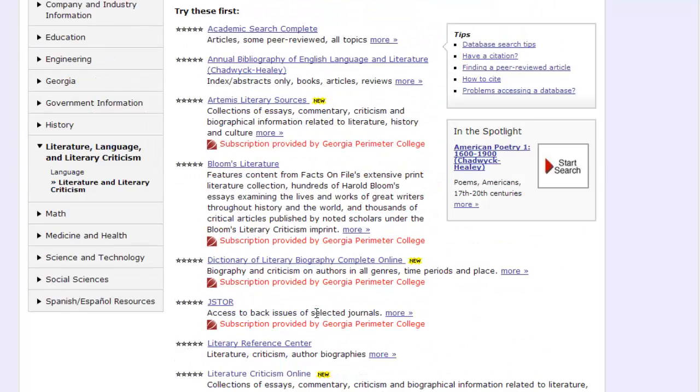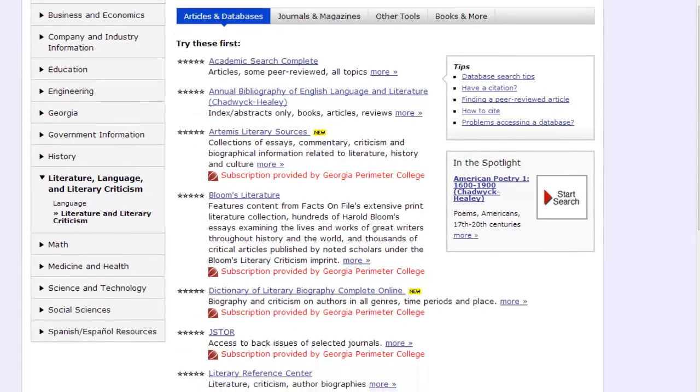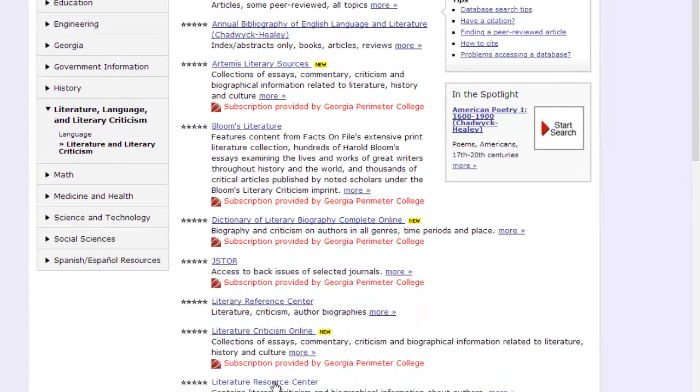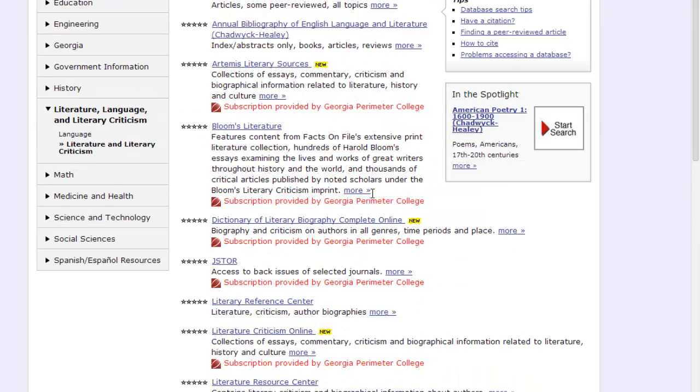information. But as you scroll back up here, some of my favorites are Bloom's Literature. Artemis includes some of Gale Virtual Reference Library, Literature Resource Center, which is down here, and Literature Criticism Online. So all of those are in Artemis. You might want to just search Artemis, or you might want to go to the individual ones. I would also look at JSTOR. And then if you're still looking, look for some of these others also.